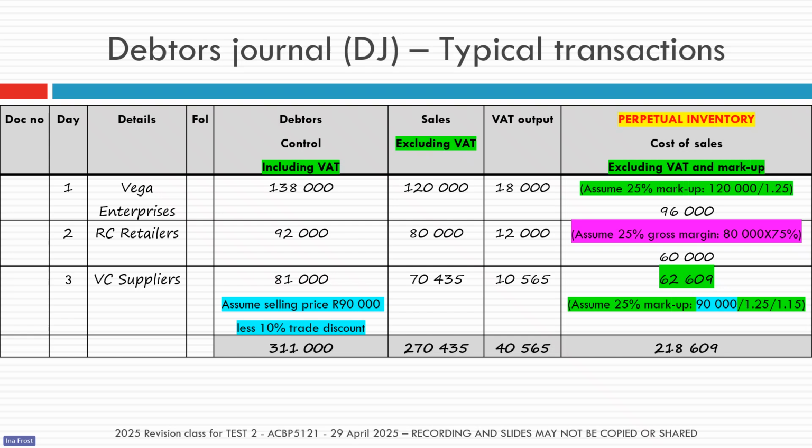So I go to the 90,000, but then I have to take out the VAT to get to the sales number, and then I can take out the markup. So for this last one, it's got divide by 1.25 and divide by 1.15, just because I couldn't use the sales number as is for that last calculation.